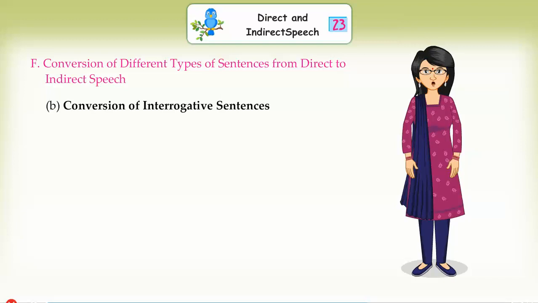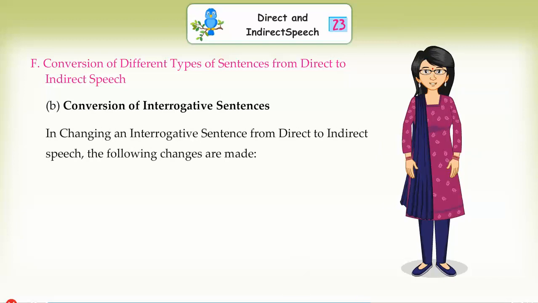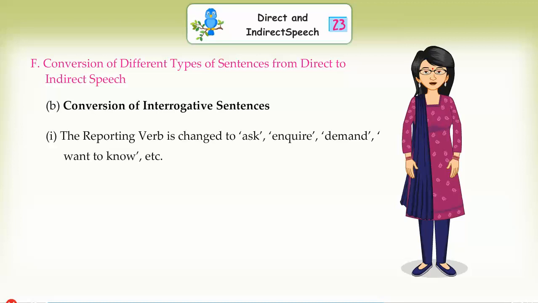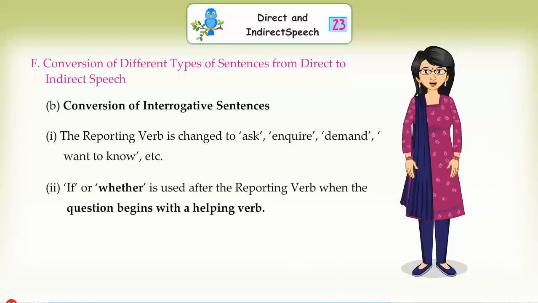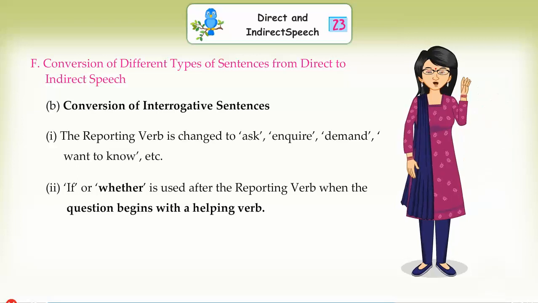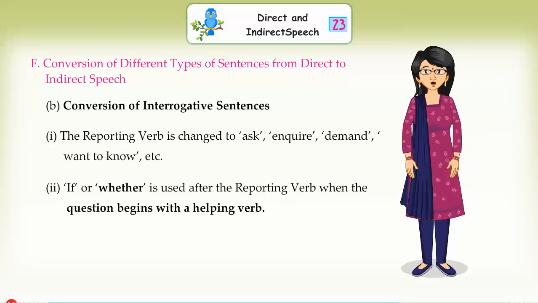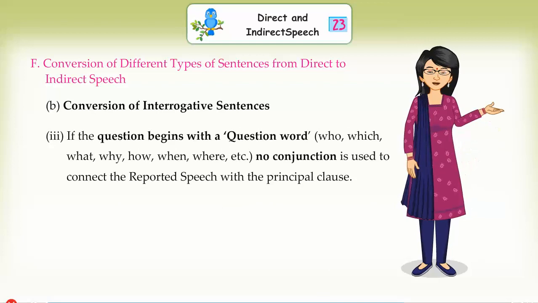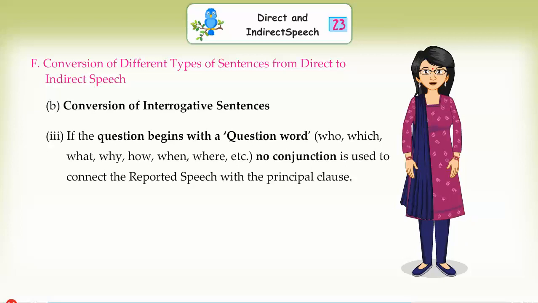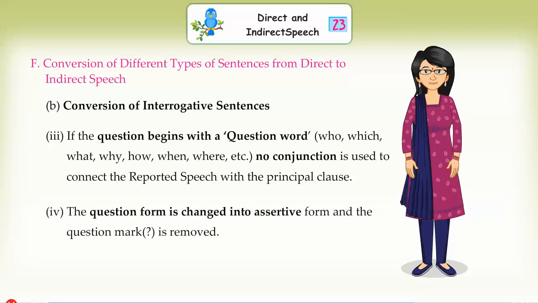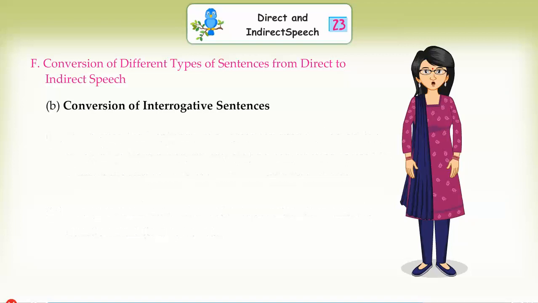Conversion of interrogative sentences. In changing an interrogative sentence from direct to indirect speech, the following changes are made. The reporting verb is changed to ask, inquire, demand, want to know, etc. If or whether is used after the reporting verb when the question begins with a helping verb. If the question begins with a question word, no conjunction is used to connect the reported speech with the principal clause. The question form is changed into assertive form and the question mark is removed.